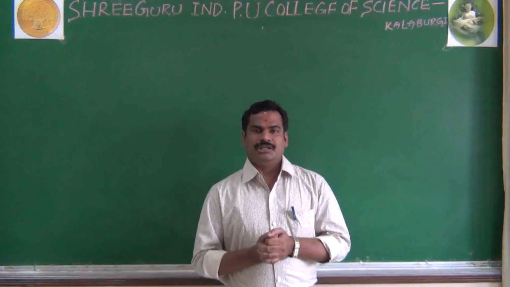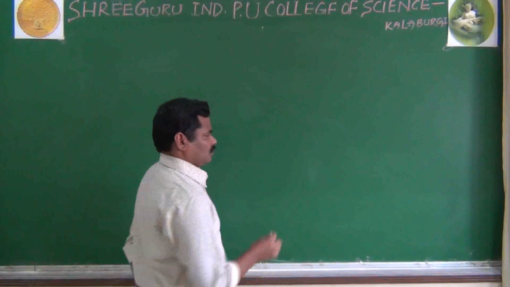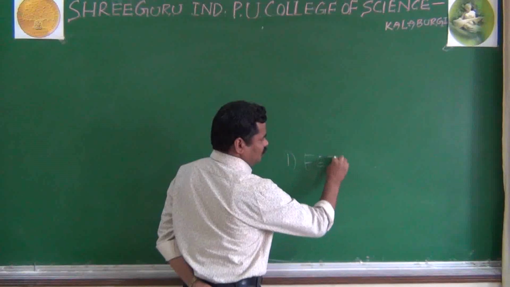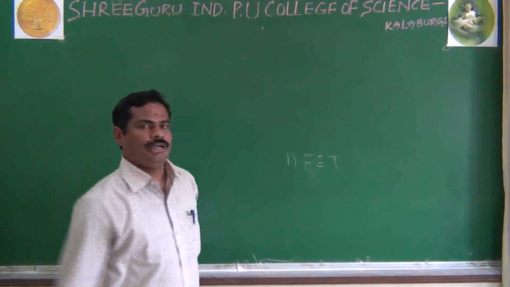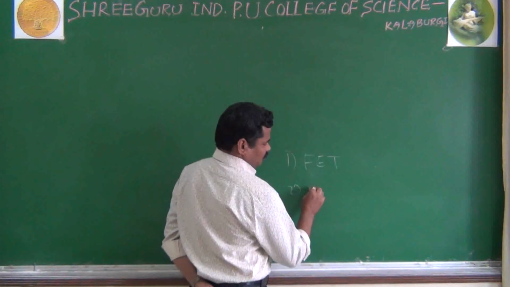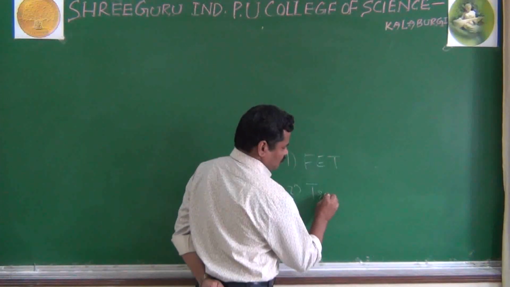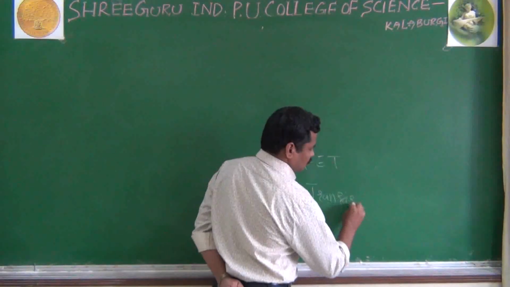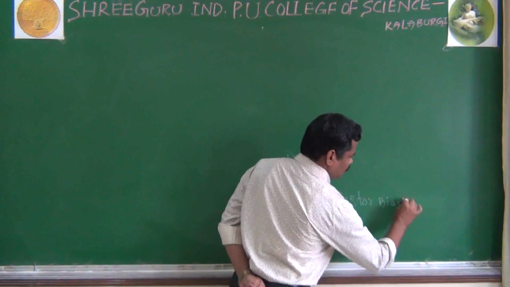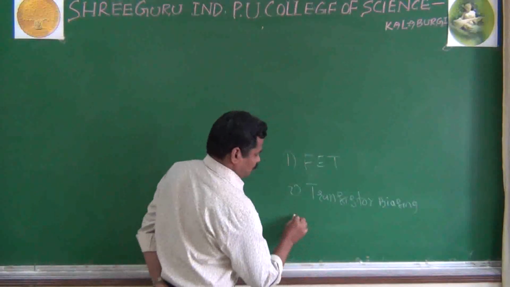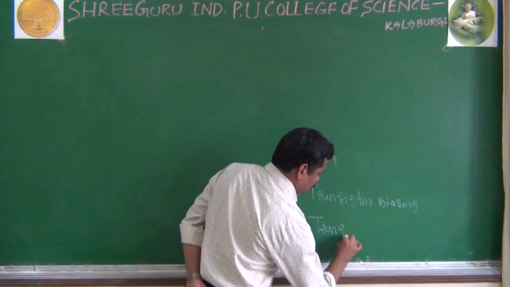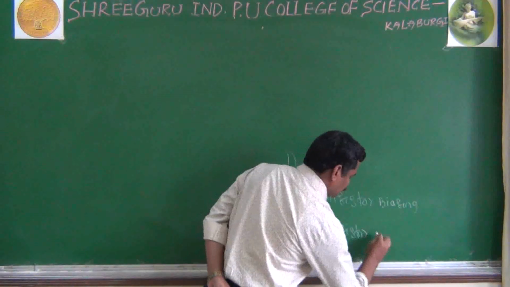Actually, in your second year syllabus, the first topic is about FET, that is called field effect transistor. The second topic is about transistor biasing. And the third topic is about transistor amplifiers.